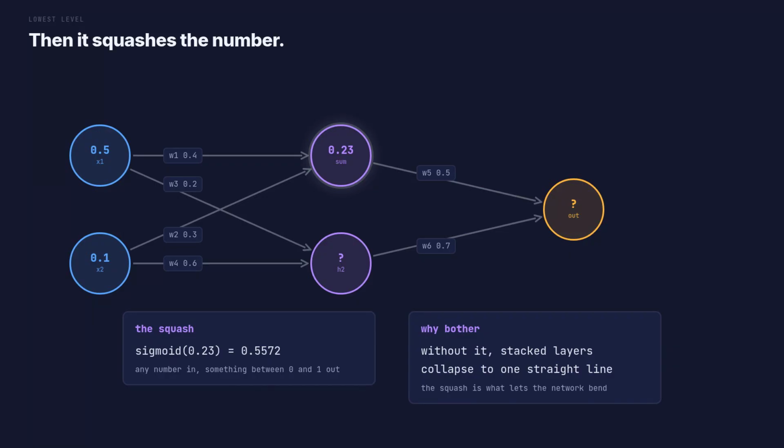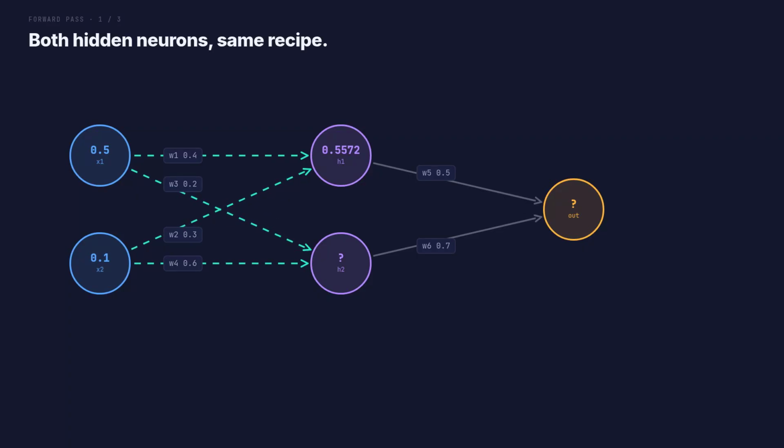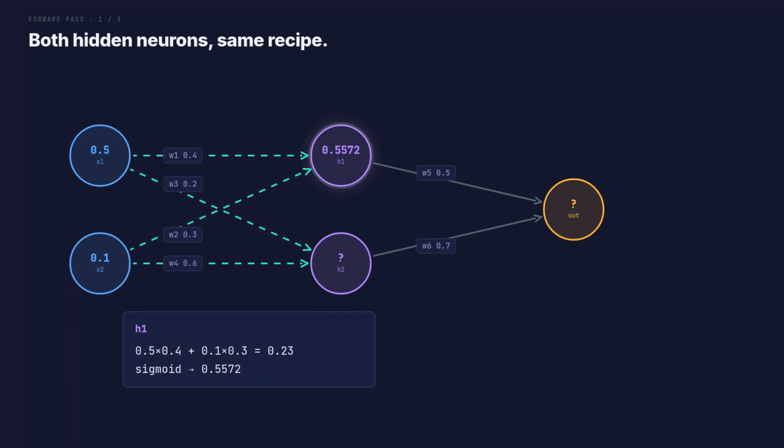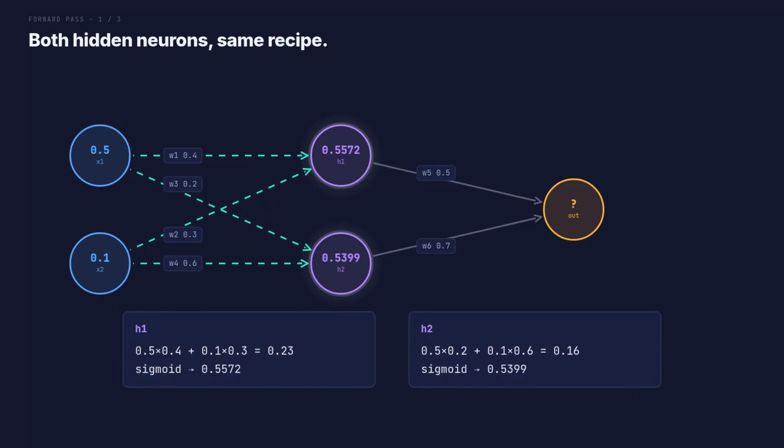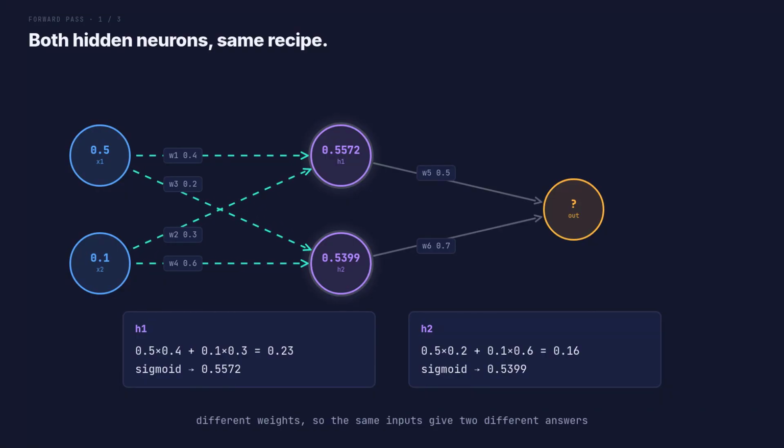Modern networks usually use something simpler than sigmoid, but the logic is identical. And the value lands. The top hidden neuron now holds 0.5572. Multiply, add, squash, 3 steps. Near enough every neuron in every network you have ever heard of does exactly this. Now the second hidden neuron does the identical thing with its own 2 weights. The top one we already did. 0.23 squashed to 0.5572. The bottom one gets 0.16, which squashes to 0.5399. Same 2 inputs, different answers. And the only reason they differ is that their weights differ. That is the entire source of variety in a neural network.